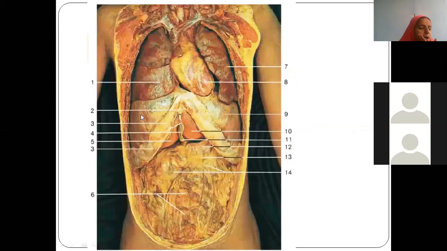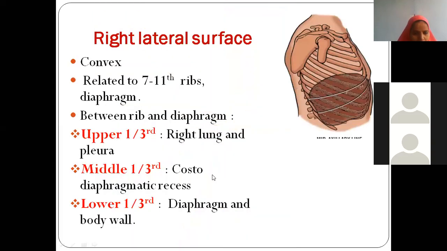Suppose this is the parietal pleura, this is the visceral pleura. Between them, so much empty space is there, which allows the lungs to expand freely. The lower 1/3 is occupied by the diaphragm and body wall. So upper 1/3 right lung, middle 1/3 costodiaphragmatic recess, lower 1/3 diaphragm and body wall.